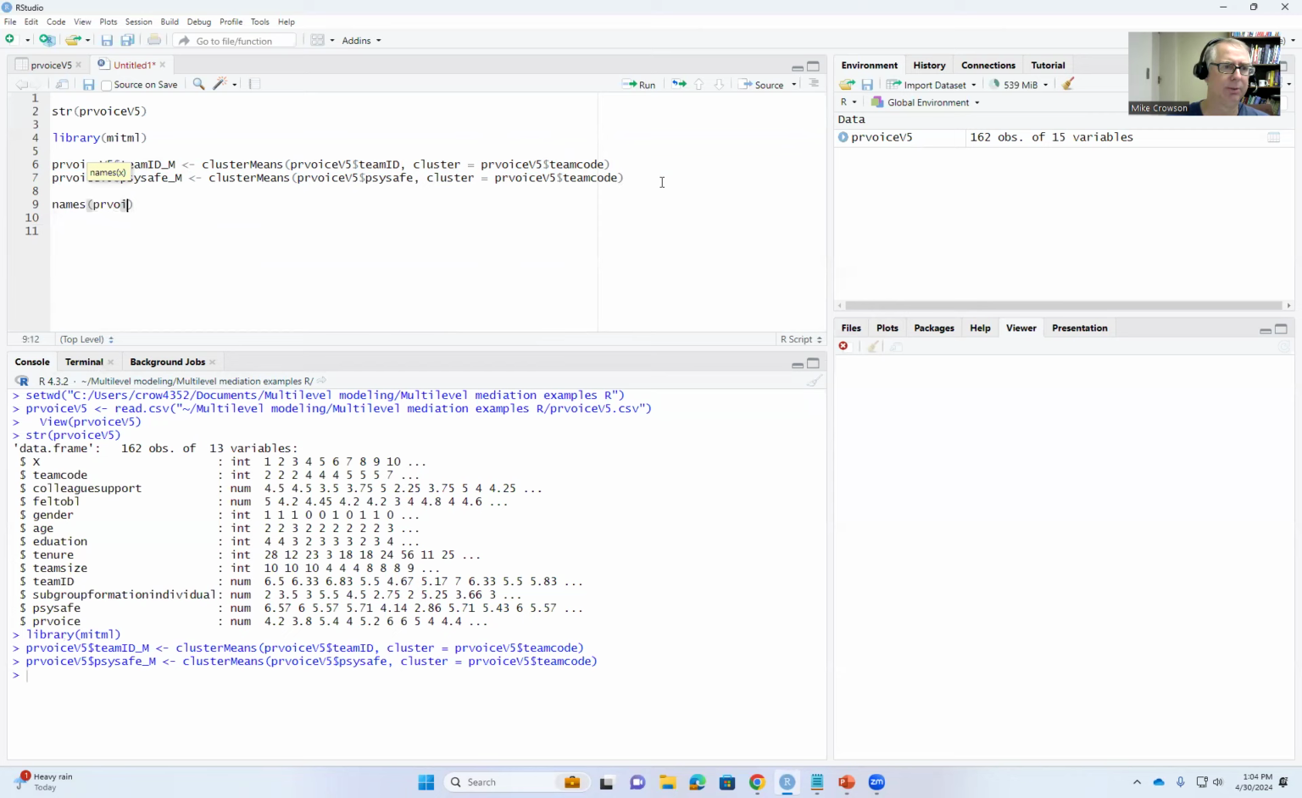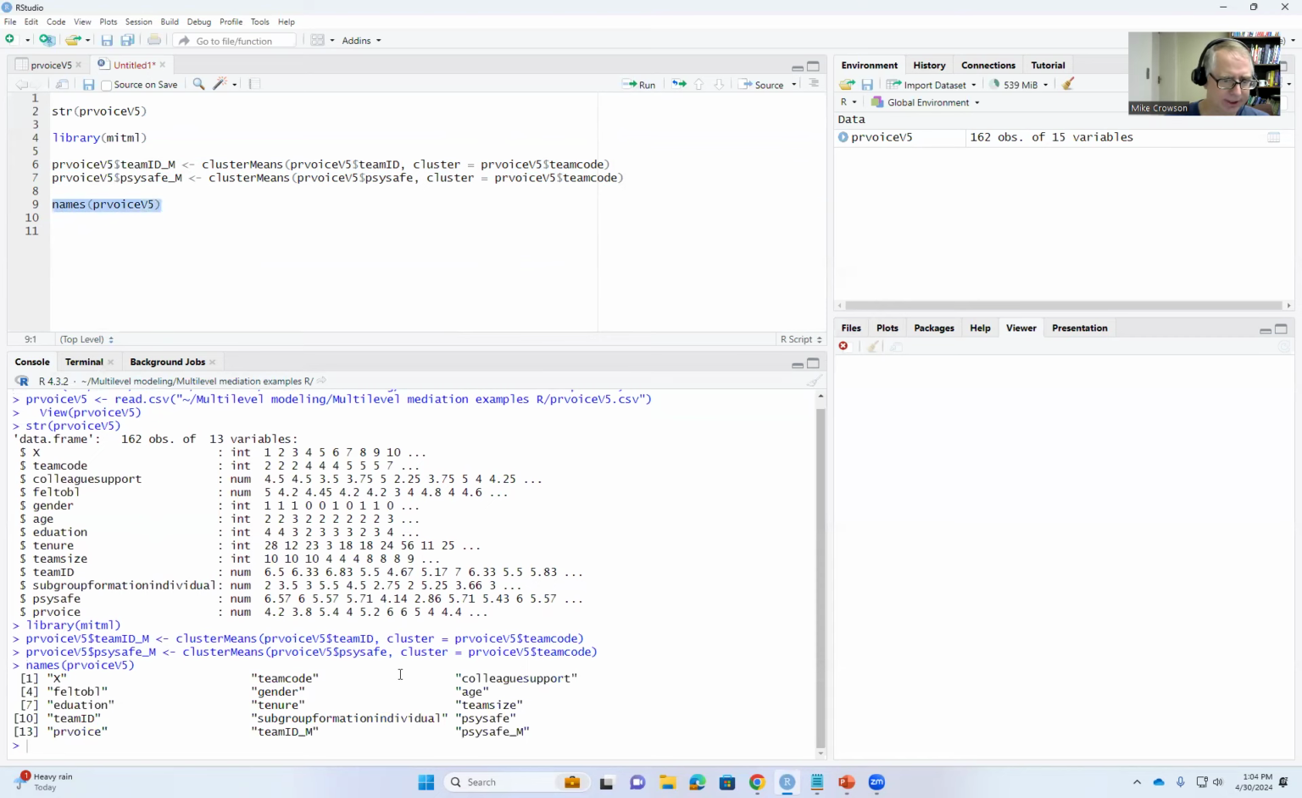So we'll use the names function to check it out. We'll type PR voice V5. And you can see in the data frame that now we have team ID _M and SciSafe _M. Both of those have been saved to the data frame. So now we're ready to run our analysis.